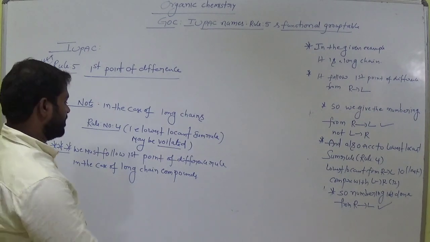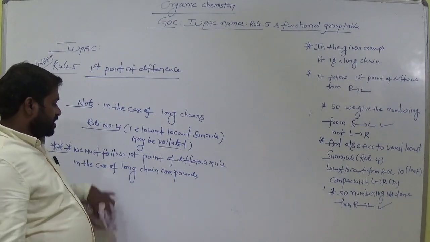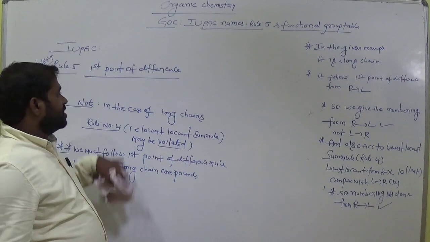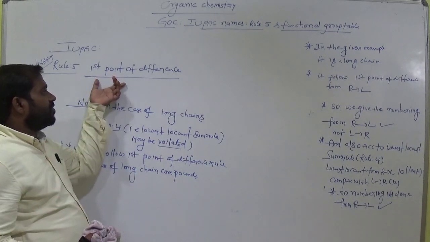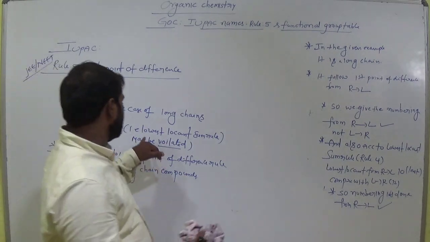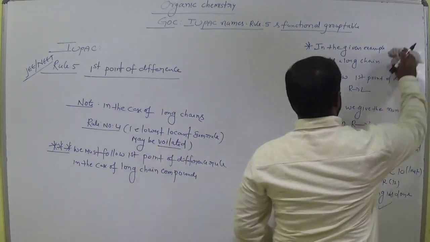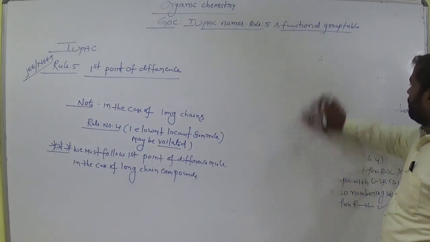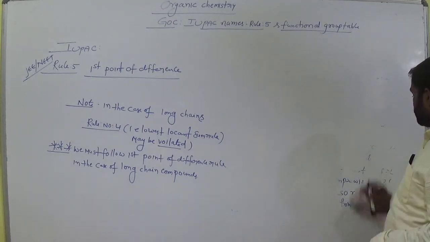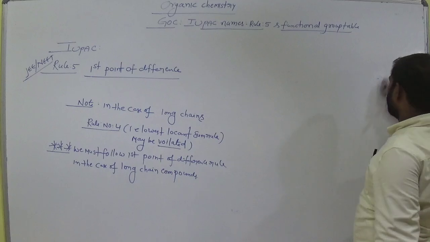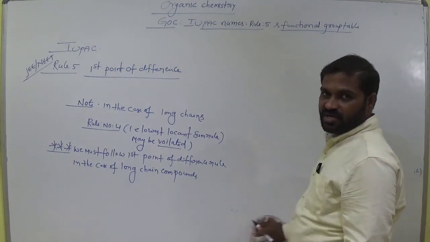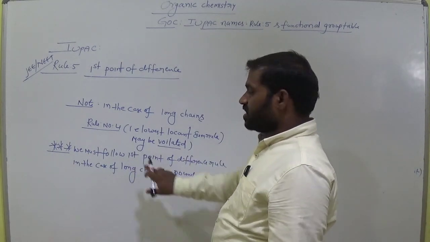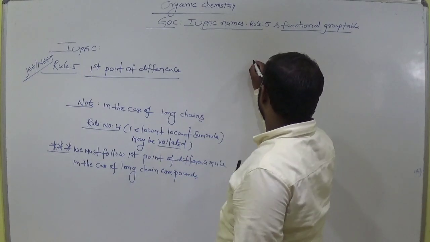Okay, that is very important. I will explain with example. This one is also okay. In the case of long chain, we mostly follow first point of difference, then rule number 4. But in the above example, both are followed. But in some cases, we mostly consider first point of difference in the case of long chain. We violate the lowest sum rule also. Let's see the example.